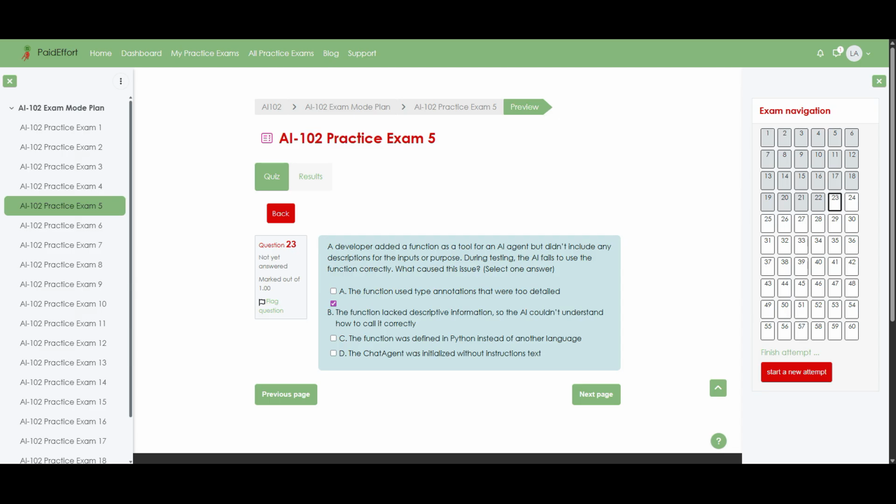Finally, instructions text for the chat agent guides overall behavior, but tool invocation specifically depends on the metadata attached to the function itself, so option D is not the root cause either. Therefore, the missing descriptive information on the function is what prevented the AI from using the tool correctly.